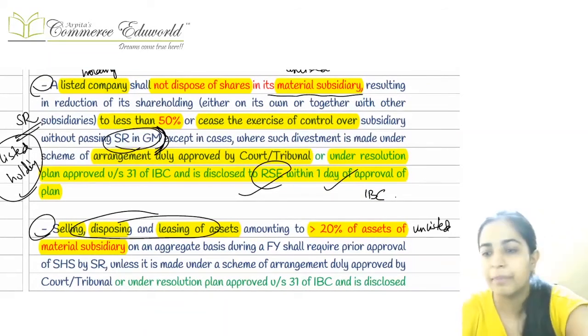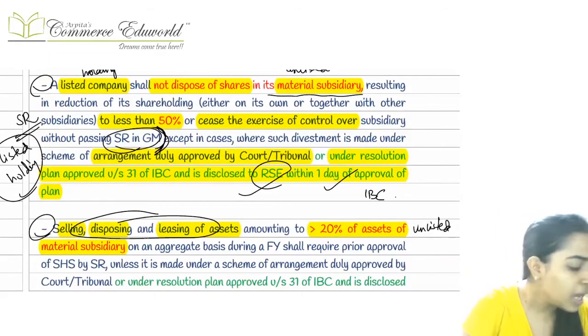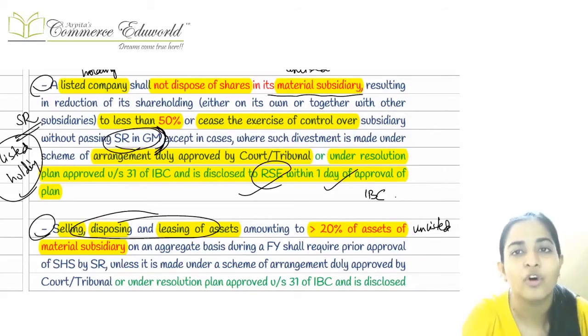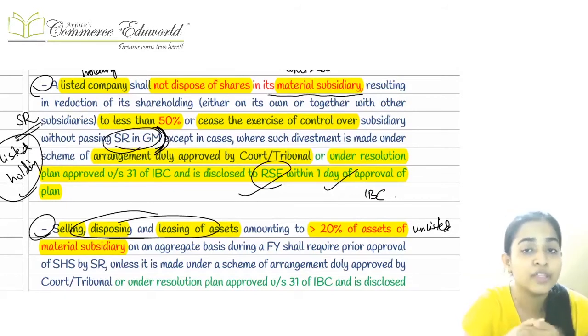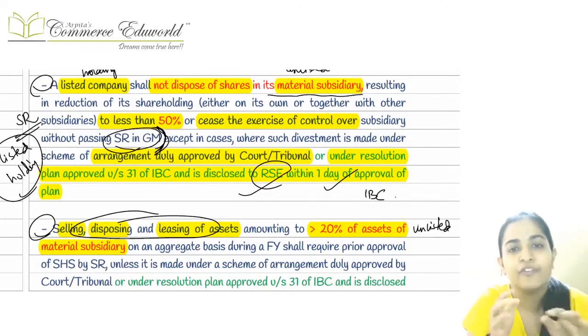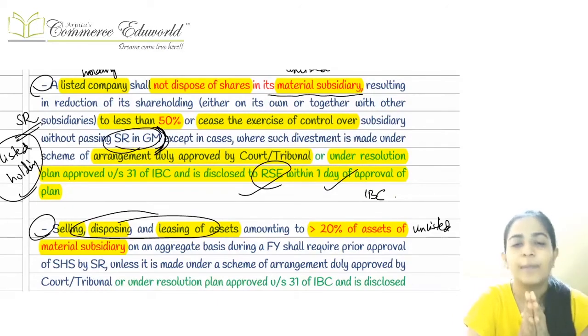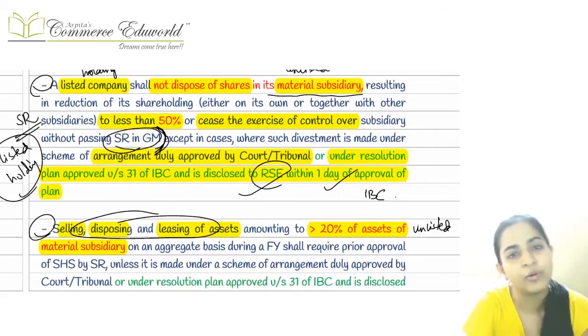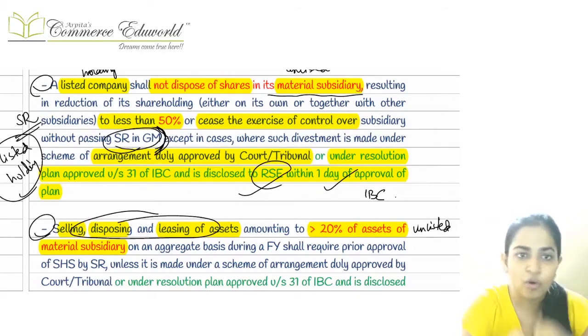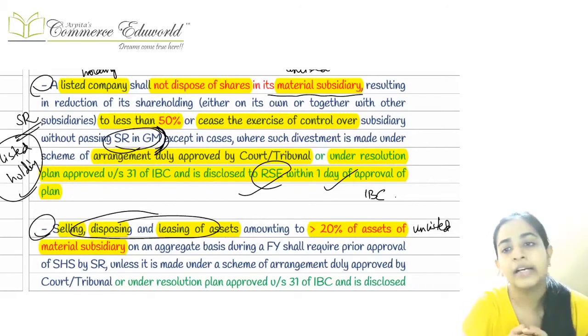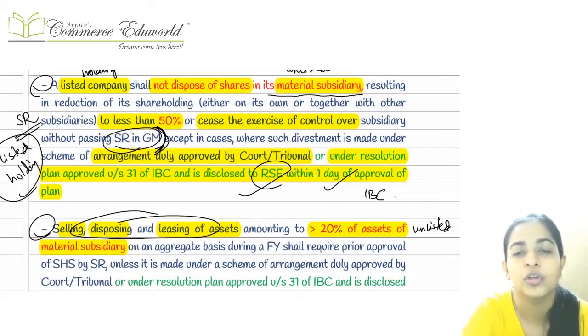Second and third points were similar. Second point was, if a listed company wants to dispose of the shares in the unlisted material subsidiary, and because of this disposal the shareholding is going to fall below 50%, then you can do this only after passing a special resolution in the general meeting. There are 2 cases where passing of SR is not mandatory.